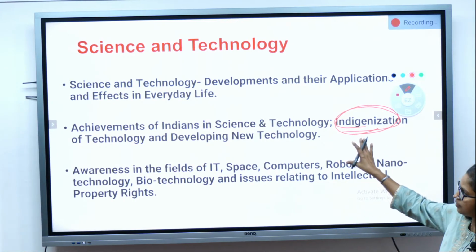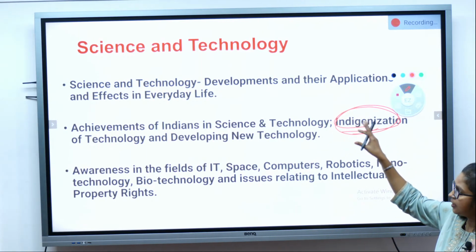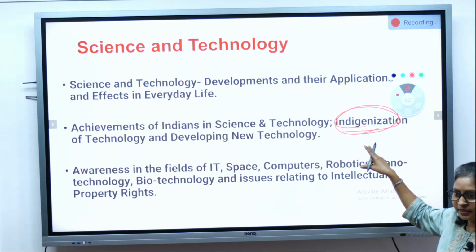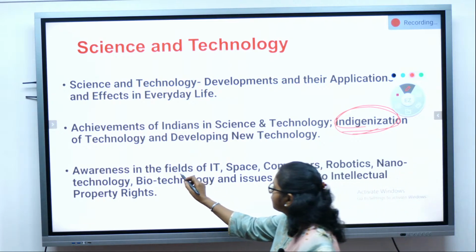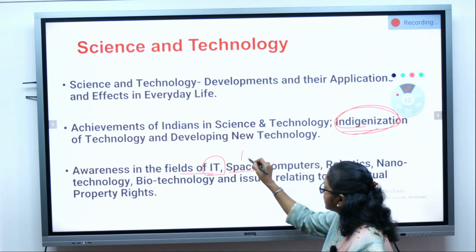I hope till here you got the idea: science and technology development and their application, then achievements of Indians and indigenous, what India has developed in an indigenous manner, then awareness in the field of IT, information technology, space like ISRO and all.